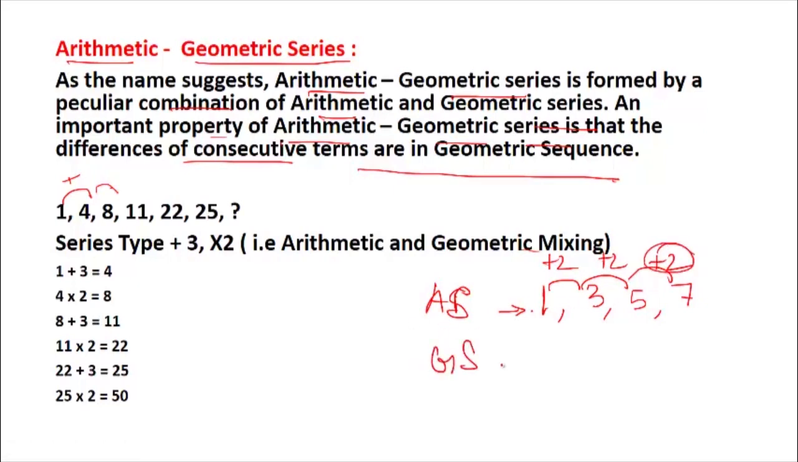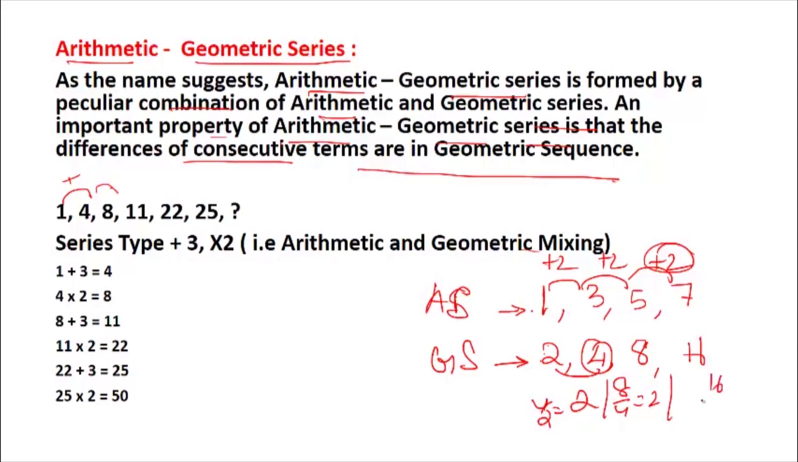Let us talk about geometric series. A geometric series has a fixed number which you get on dividing consecutive terms. So if you see here 2, 4, 8, 16. If you divide 4 by 2, it will give you 2. 8 by 4 gives you 2, and 16 by 8 gives you 2. Okay, so these are geometric series.